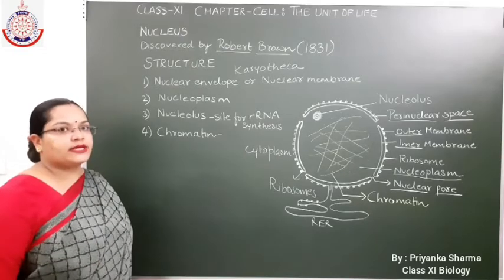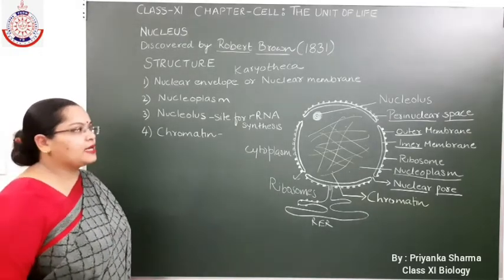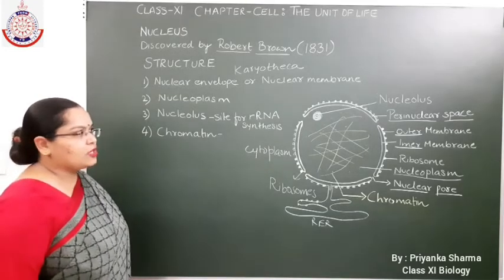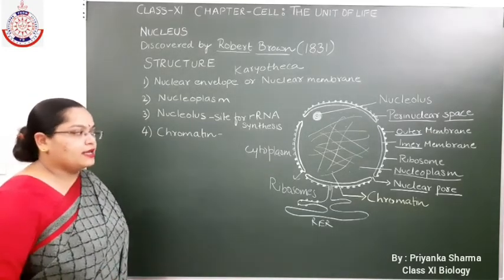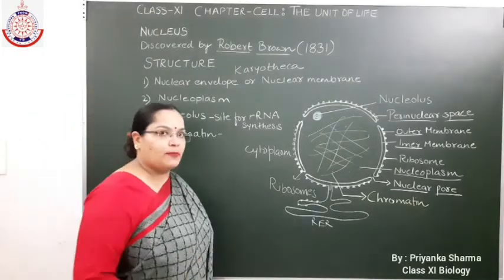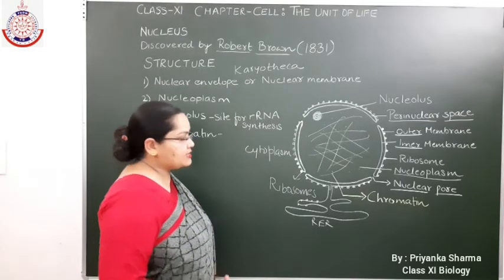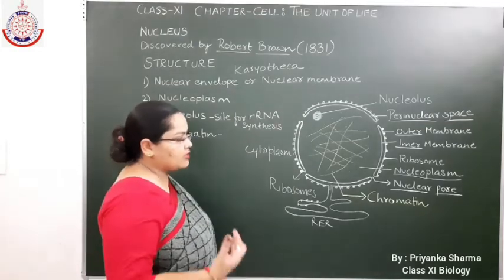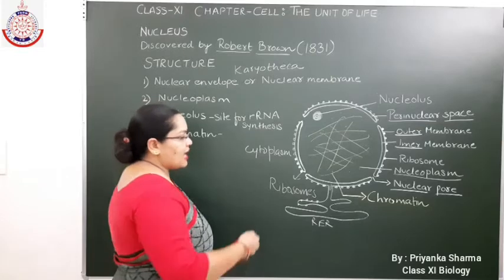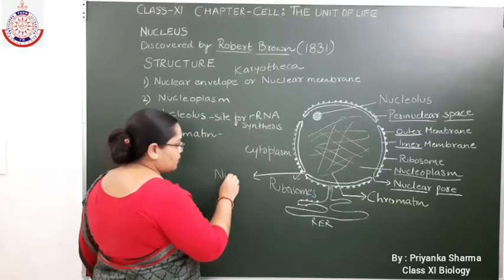The space present between the outer nuclear membrane and inner nuclear membrane is known as the perinuclear space. Now, the point where the nuclear membrane is absent or where it breaks is known as the nuclear pore.